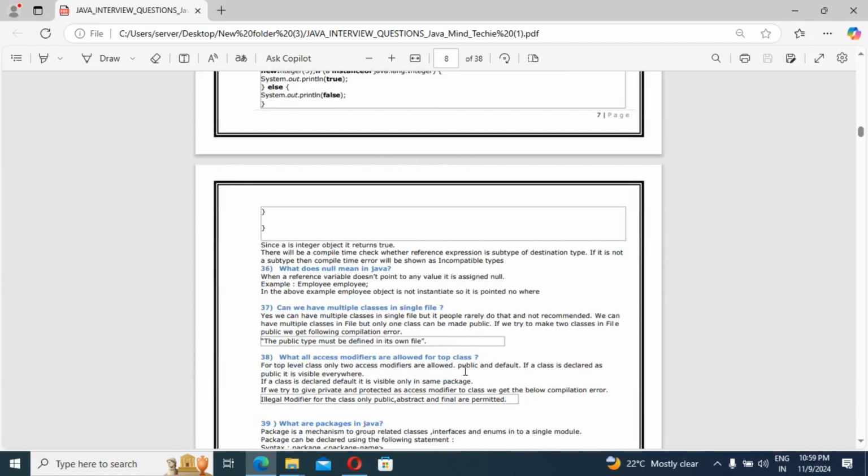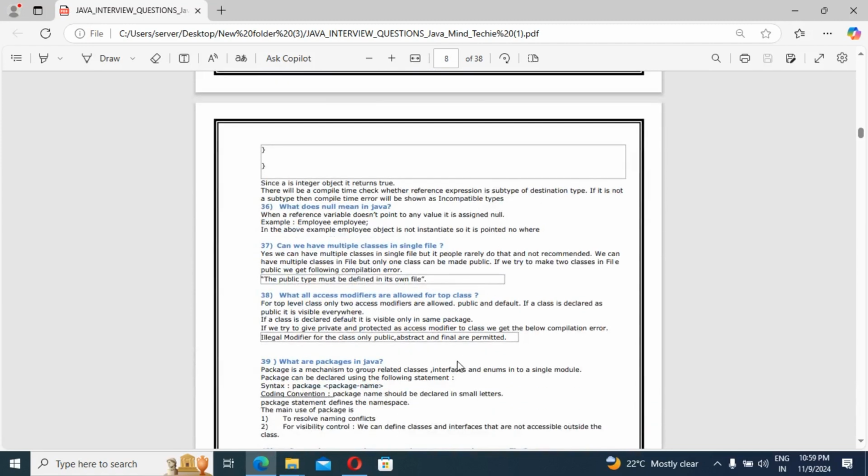Next question, what does null mean in Java? If you see null anywhere, what it means is that a reference variable doesn't point to any value. When a reference variable doesn't point to any value, it is assigned null by default. Example: employee. As of now, if we are not instantiating any value, that means employee is null.